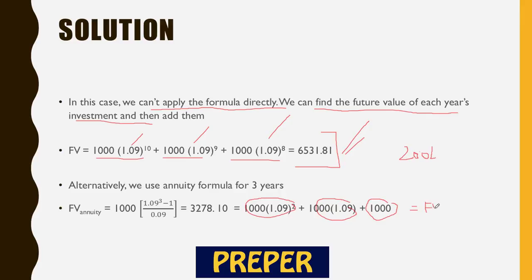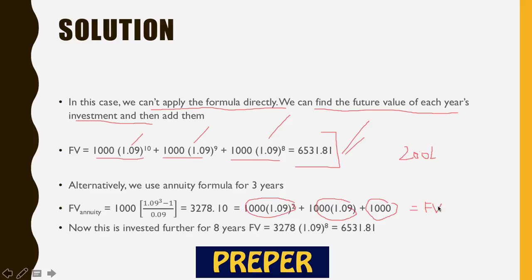So this future value is further invested for 8 years, right? And we apply the future value formula, which is 3278 into 1.09 raised to power 8, which again gives us the same answer, 6531.81. So if you see, the second approach is slightly complicated, but nevertheless it's important to understand it. I don't recommend using the formula everywhere. Rather use the very basics, which is the compound interest basics.